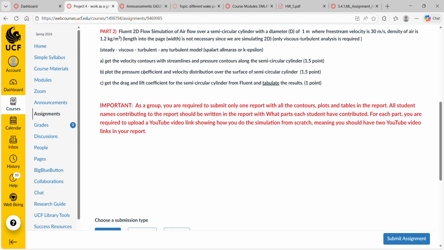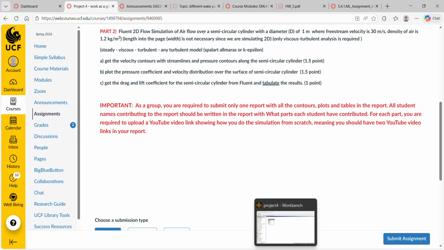Part 2 consists of a 2D fluid flow simulation of airflow over a semicircular cylinder with a diameter of 1 meter. Free stream velocity is 30 meters per second, and the density of air is given as 1.2 kilograms per meter cubed. And this is going to be a viscous turbulent analysis.